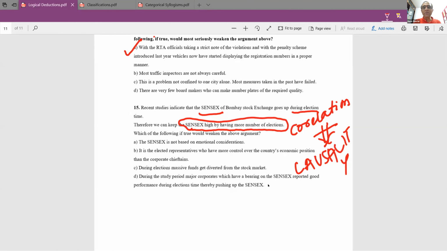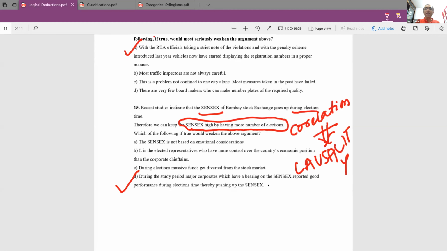So how do you weaken this? If there is one more reason which has caused the Sensex to go up, and it is not the elections, then perhaps it would weaken the argument. So if you look at D: during the study period, major corporates which have a bearing on the Sensex reported good performance during election time, thereby pushing up the Sensex.